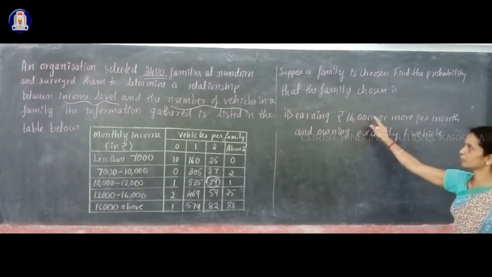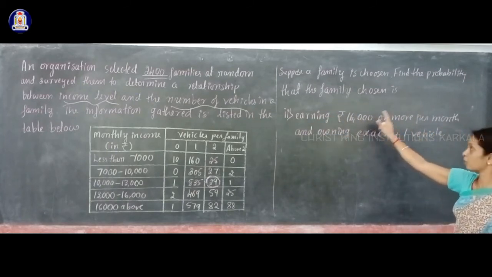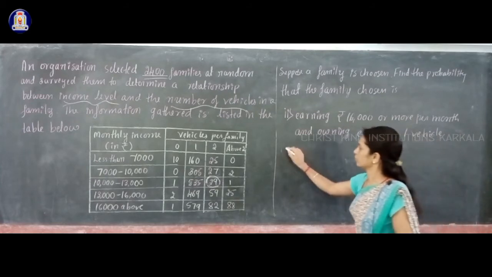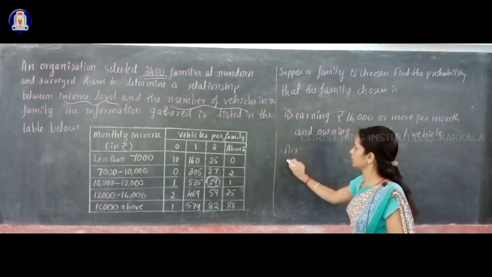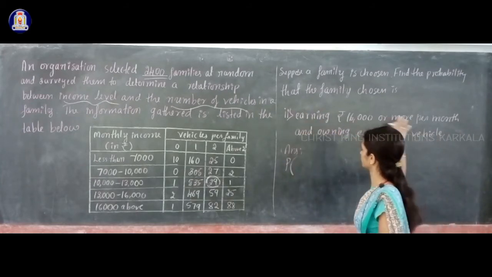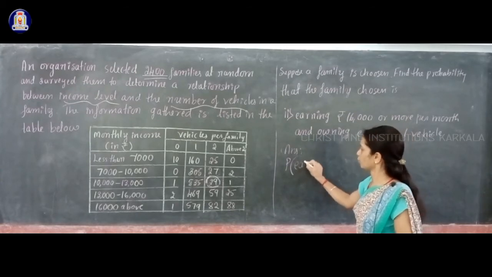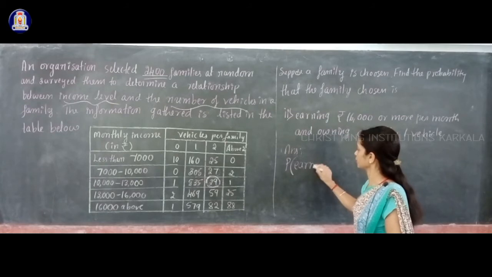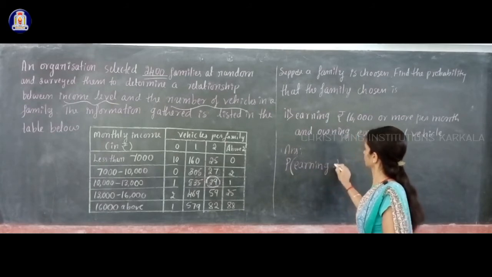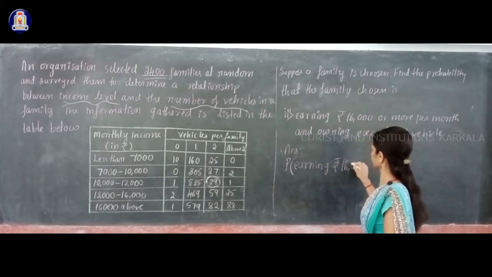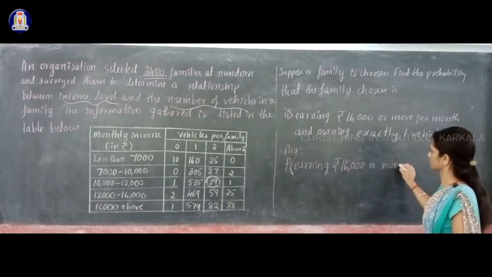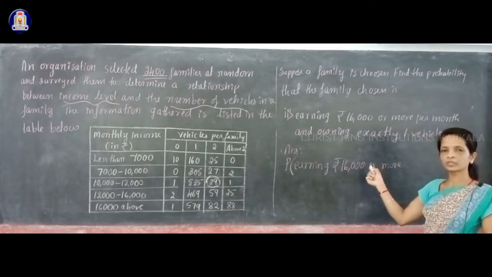So in the answer part you have to write the probability: P of earning rupees 16,000 or more per month and owning exactly one vehicle. 16,000 or more means above 16,000.